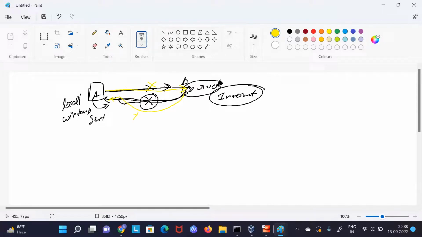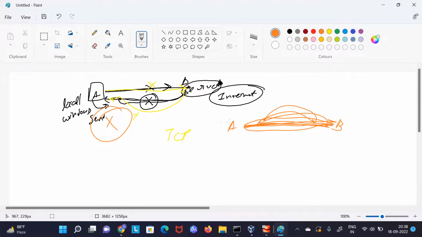But if you want to have a continuous connection, then here you can use the TCP protocol. Why TCP? Because TCP will make a session. What does it mean? If A sends some data, now this will be permanent; till the time you close both the programs, it is permanent. On the same connection, you can send data, you can get data, 100 or 1,000 times in the same session, because it has created a session for you. But if you are using UDP, it would not be possible. In TCP, it would be possible.